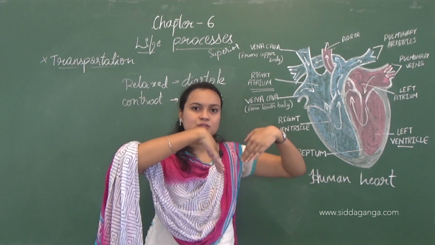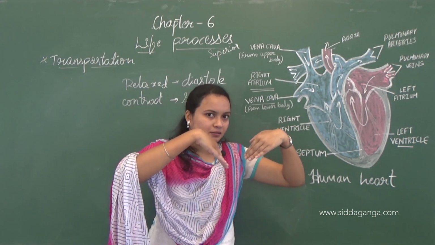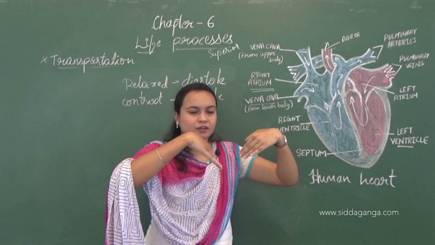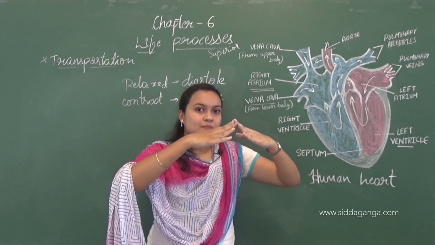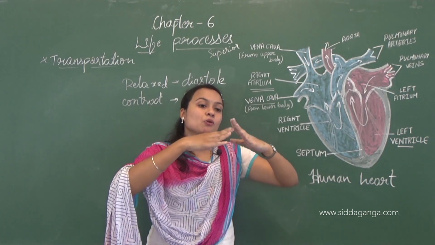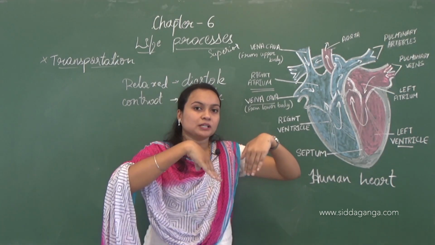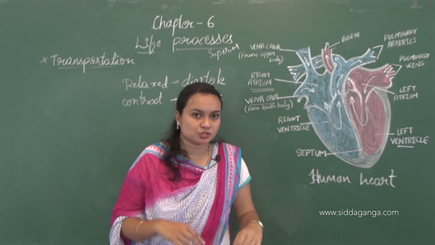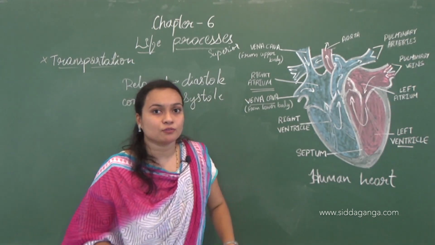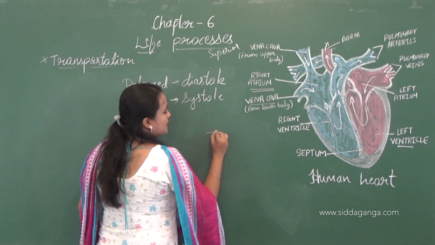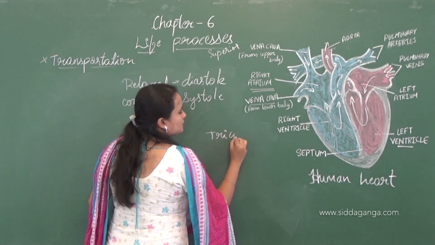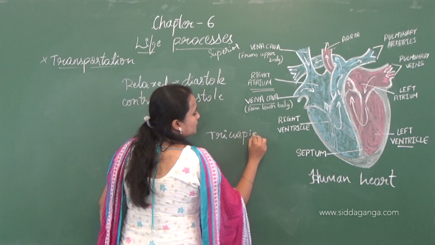When the blood flows like this, it flows into the ventricle, but the blood cannot flow back to the atrium. It will not open the opposite way, there is only one-way motion. This valve which is present is called the tricuspid valve.